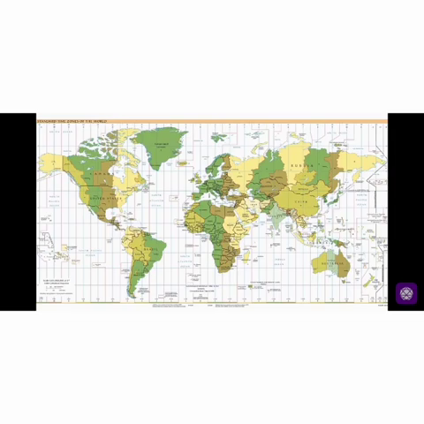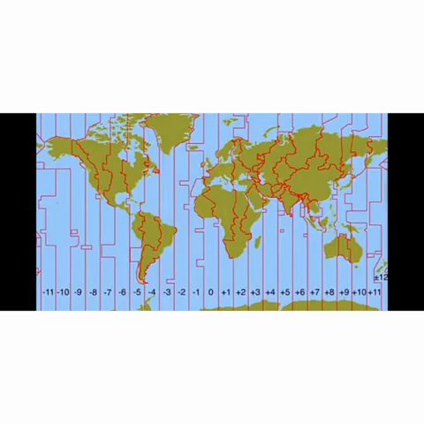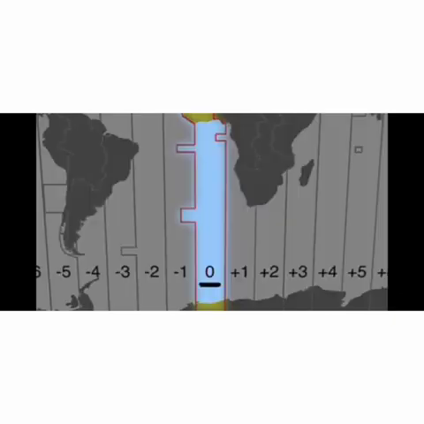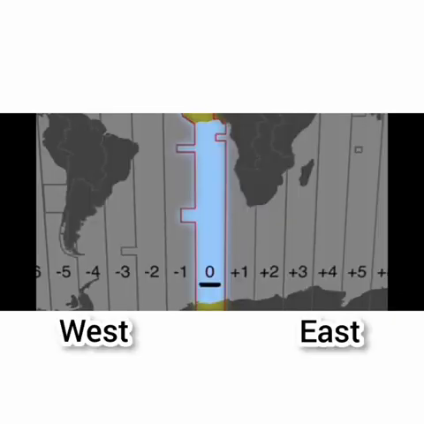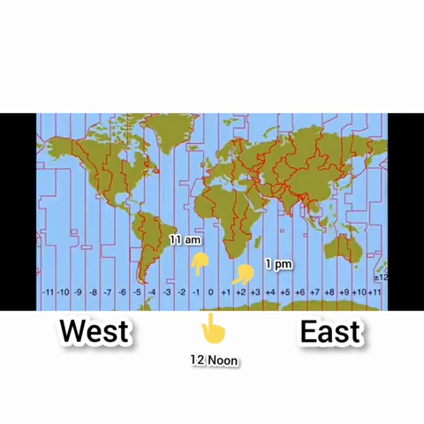If we flatten all this on one piece of paper, it will look like this. This is the prime meridian which passes near the Royal Observatory, Greenwich, England. It is defined as 0 degree. As we move eastward from the prime meridian, with every meridian we have an addition of 1 hour. If it is 12 noon at the prime meridian, and we go to the first meridian on the east side, it will be 1 o'clock there. So 1 hour will be added.